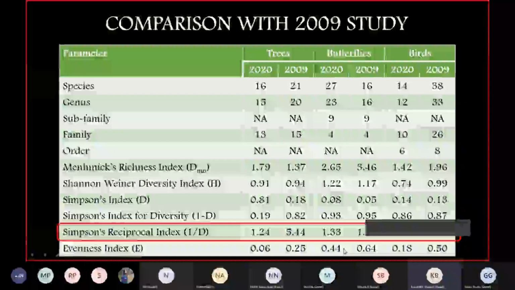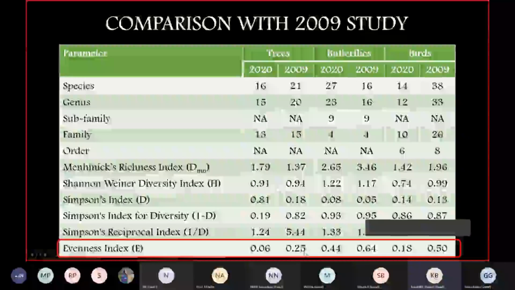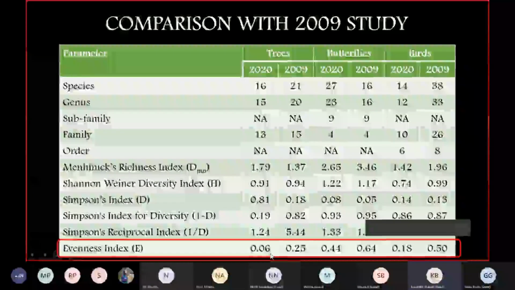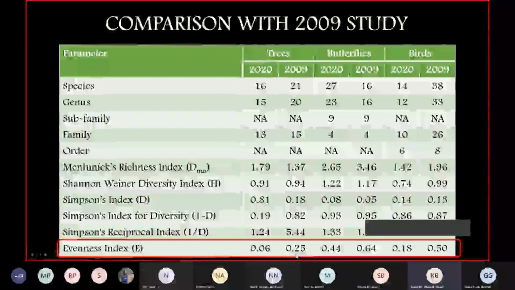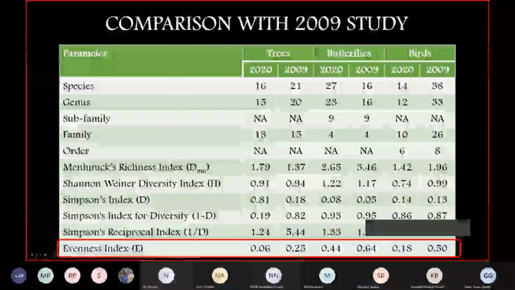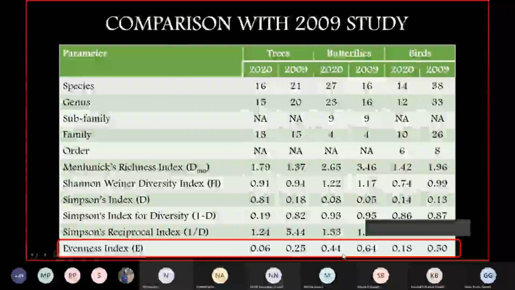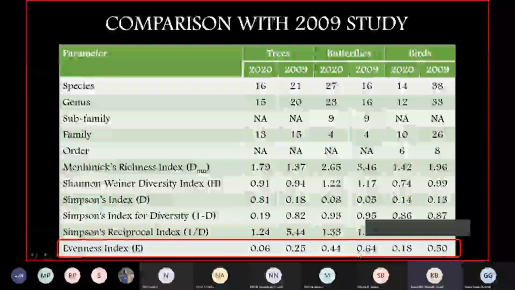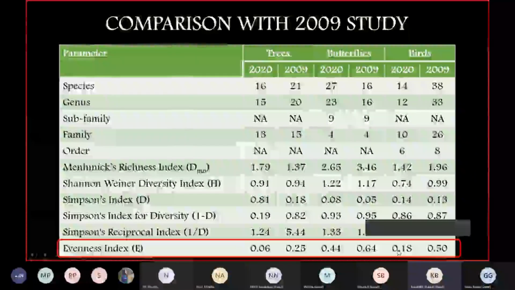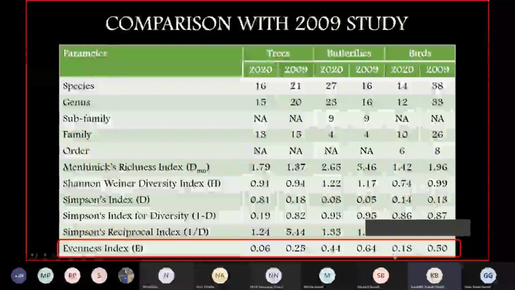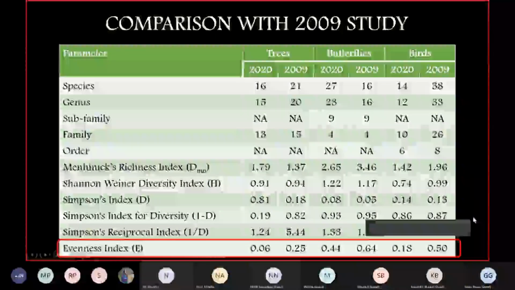Evenness. If you just look at the evenness index, again, there has been a declining trend. That means the population is not distributed evenly. It is more or less lopsided. It is concentrated at one place. That is what the evenness index tells us about. Right? So if we just look at this particular trend, the birds, it is declining. So all in all, if you compare this entire thing, it points towards a declining trend in the biodiversity, right? So, Gauri, can we have the next?